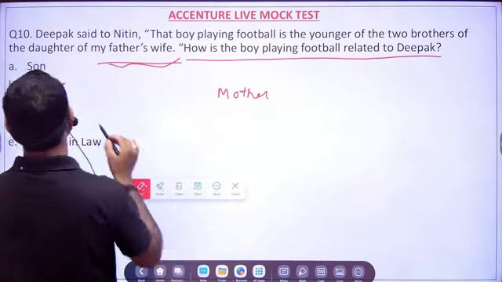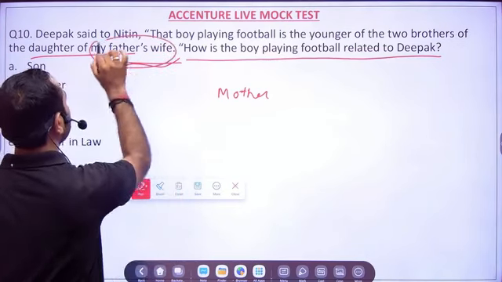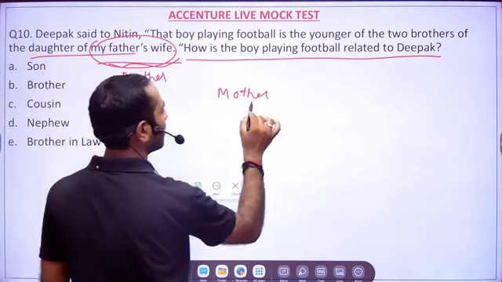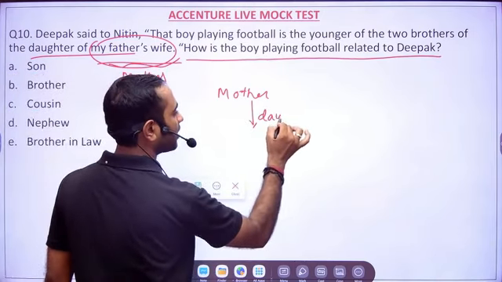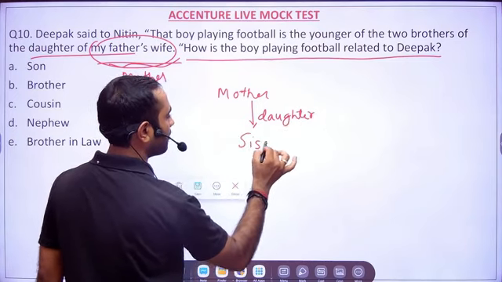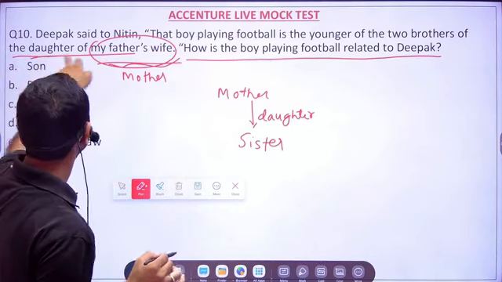Then the daughter of my mother. My mother's daughter is nothing but my sister. And then brothers of my sister.